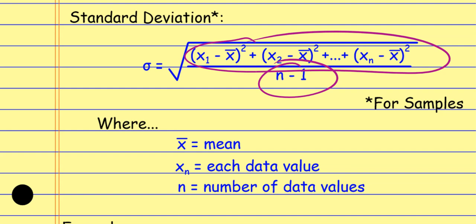And as we move out, when we talk about things that are normally distributed, as we move out from the mean in increments of the standard deviation, we're going to pick up a certain percentage of our data values. We're going to start collecting those things because typically things will hover around the mean.